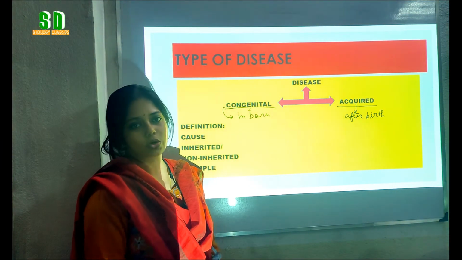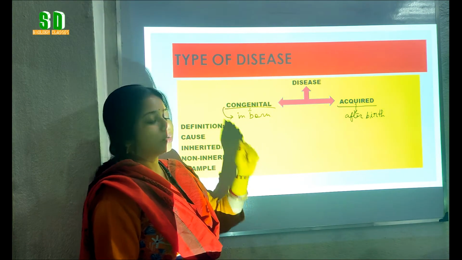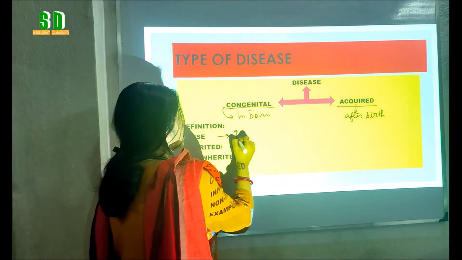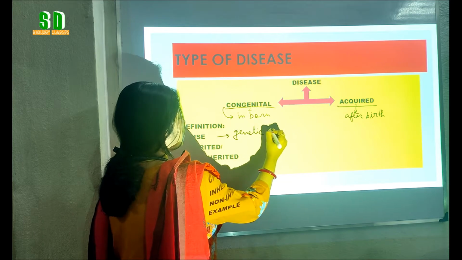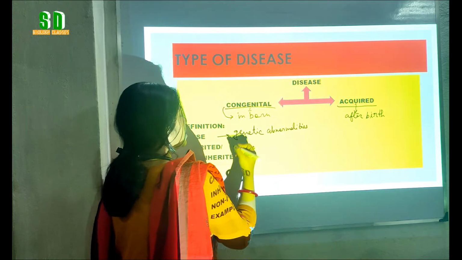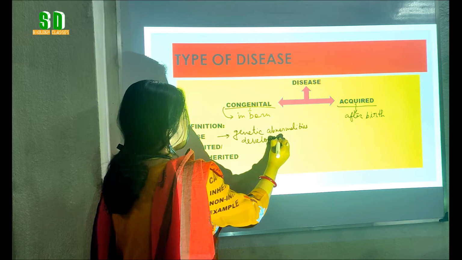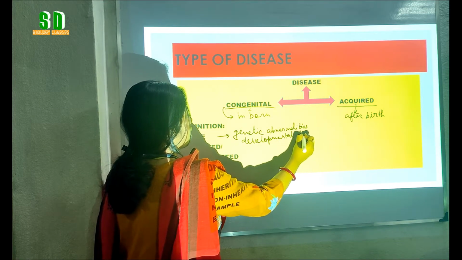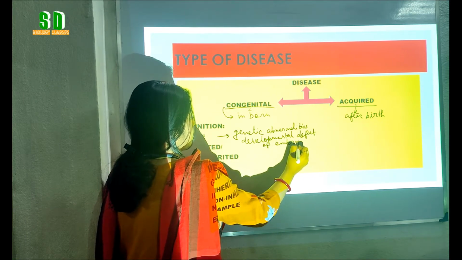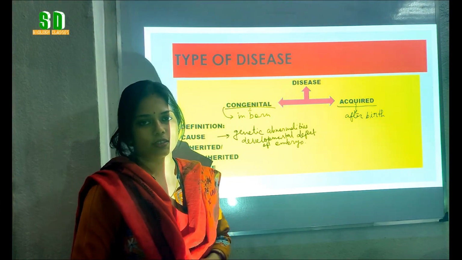Now, what can be the causes of congenital disease? I told you that congenital diseases are inborn diseases. So, the main causes of congenital disease are genetic abnormalities as well as certain developmental defects. Certain developmental defects of what? Of the embryo. These are the two causes of the congenital diseases.